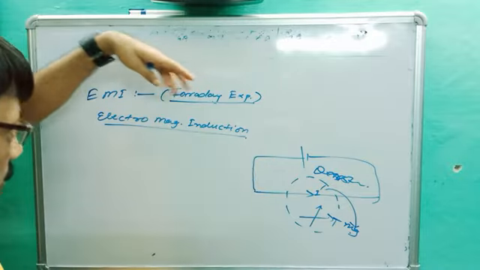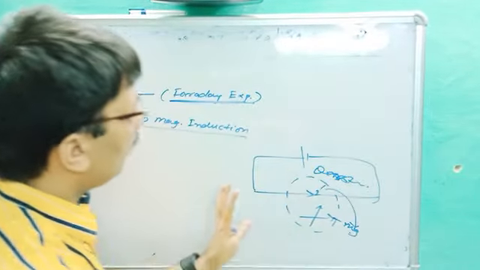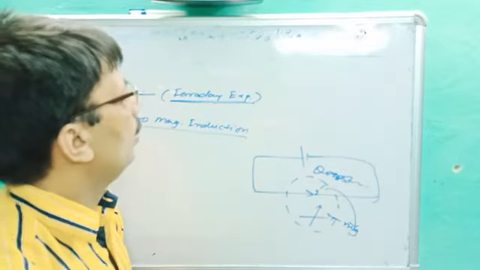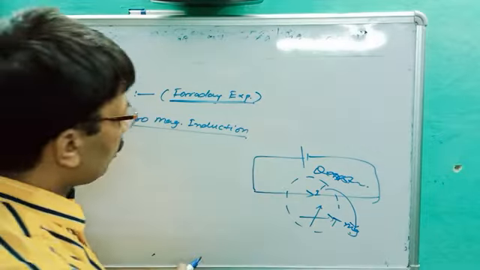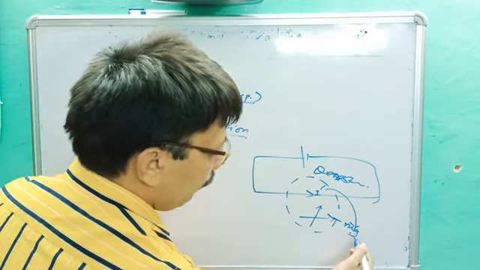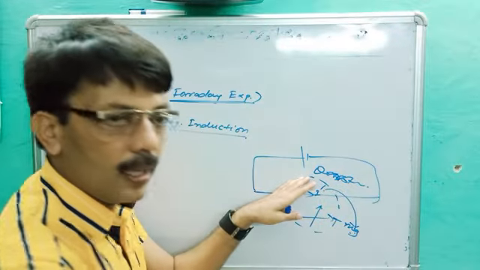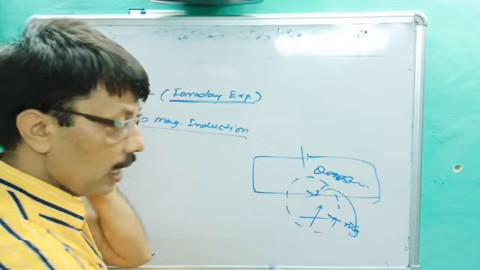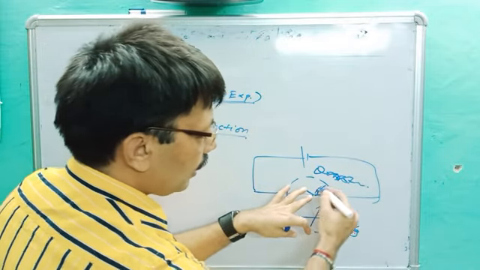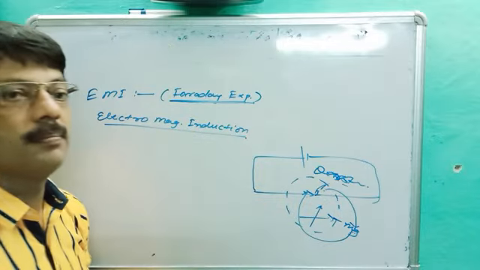Faraday studied that experiment, and he was a lab assistant in the lab. He noticed that if a magnetic field is created due to current, it means current is converted into magnet. According to Faraday, he thought: if electric current converts into magnet, why not magnet converted into current?